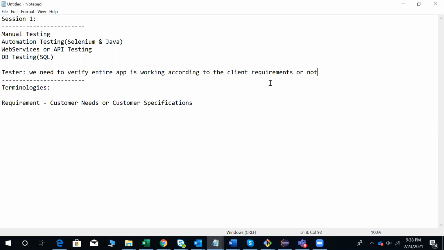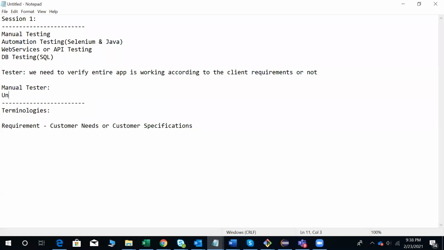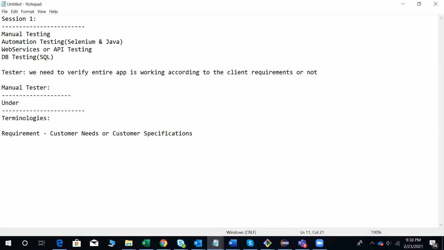And as I told you, the tester responsibilities, manual testing. What are all the responsibilities of a manual tester? The responsibilities include understanding the requirements. I'm giving a high level overview to you. What are all the responsibilities of a tester?